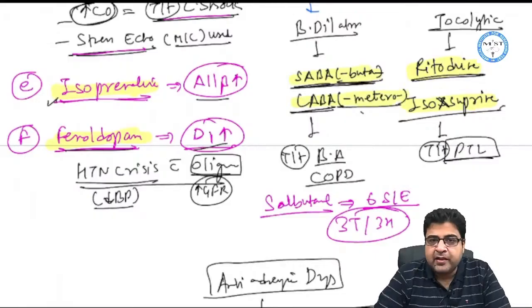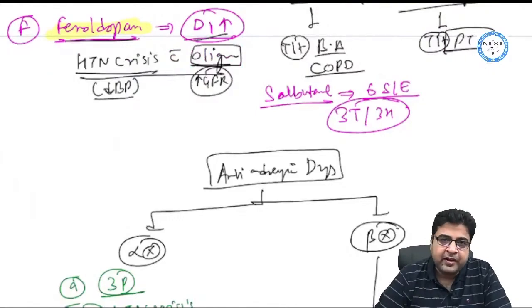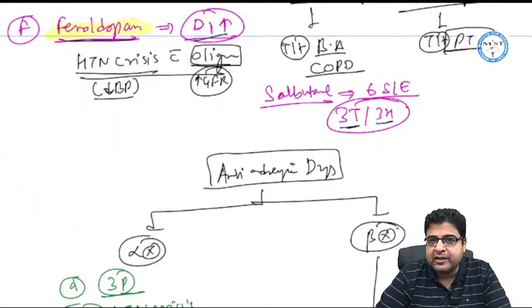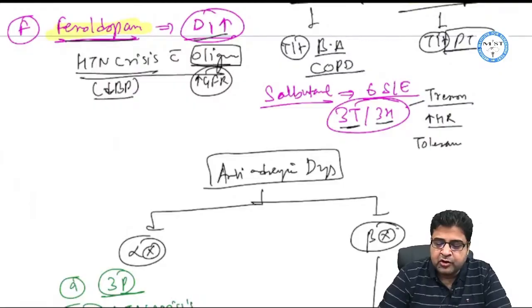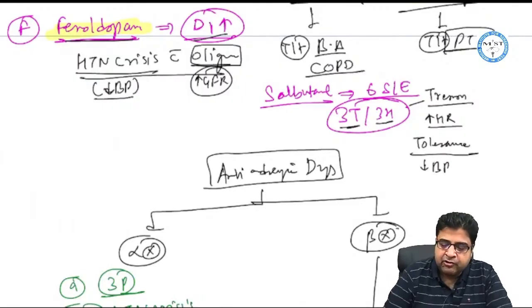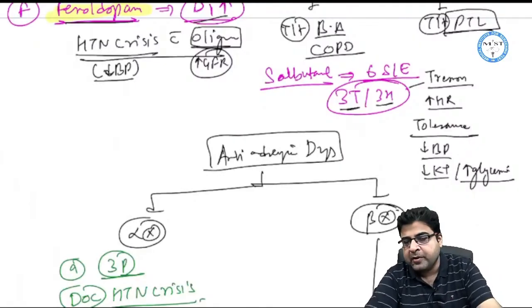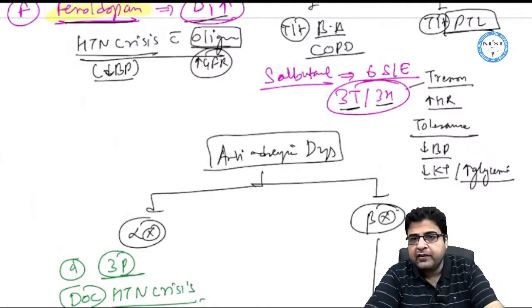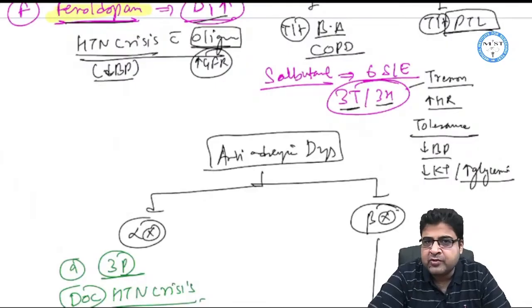Now these medicines are given for bronchial asthma and COPD, and during our lecture we discussed that salbutamol has 6 side effects, where 3 start with T and 3 start with H. This medicine can cause tremors, tachycardia, and tolerance. Other side effects are hypotension, hypokalemia, and hyperglycemia. So tremors, tachycardia, tolerance; second, hypotension, hypokalemia, and hyperglycemia: the 6 side effects caused by salbutamol.